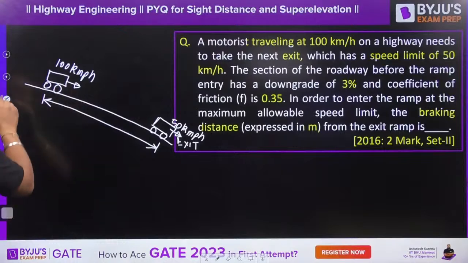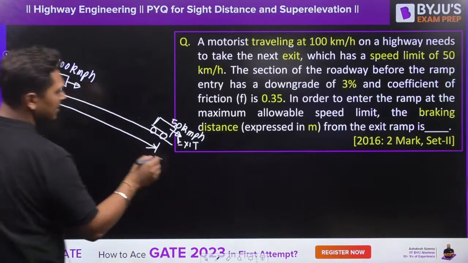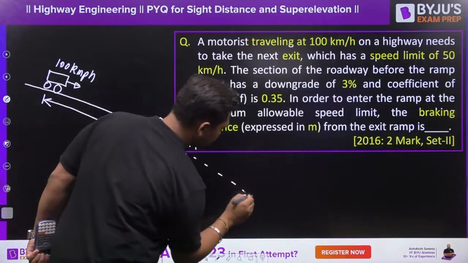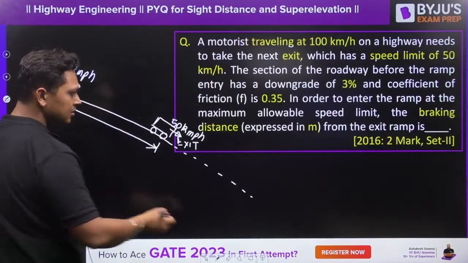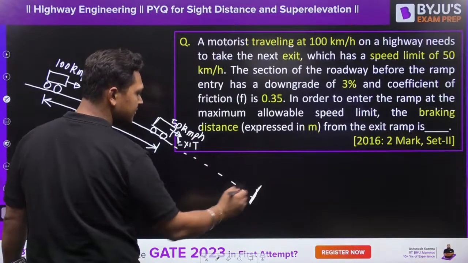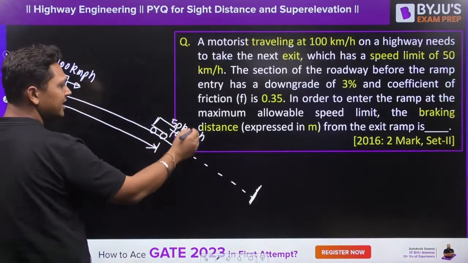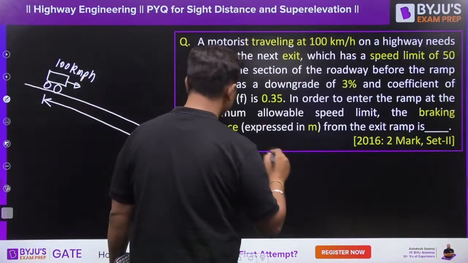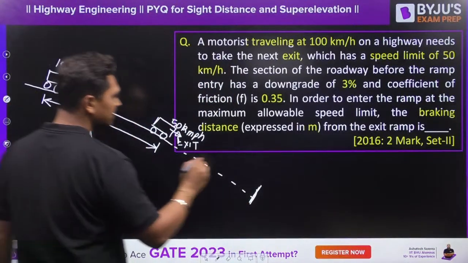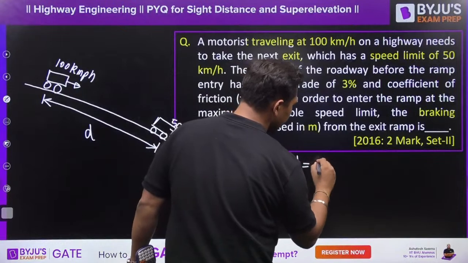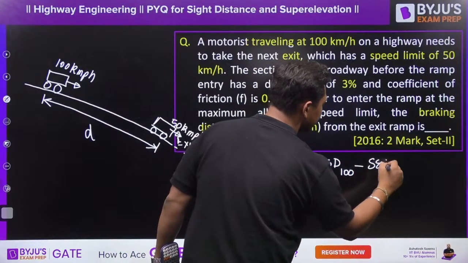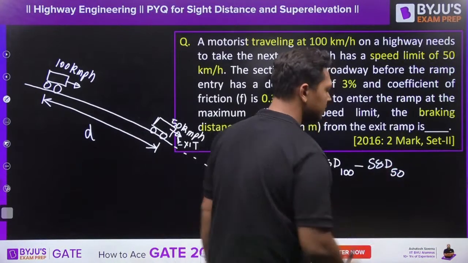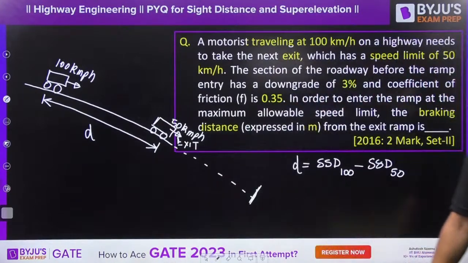Now in order to find this, I am going to calculate the stopping sight distance of 100, so it will stop somewhere over here, minus the stopping sight distance of 50. So this distance, let us call this as D. This D is equal to SSD as per 100 minus SSD as per 50. Yes or no?